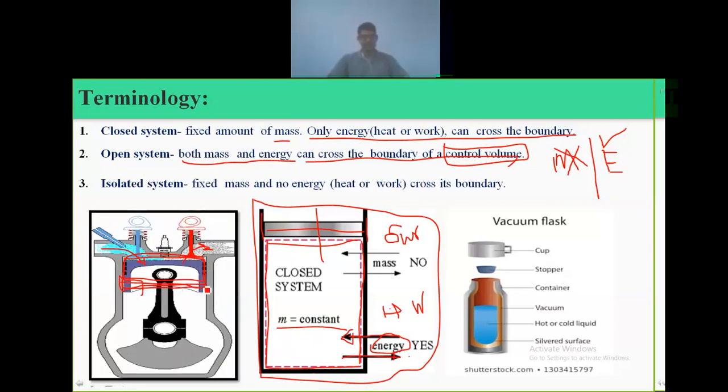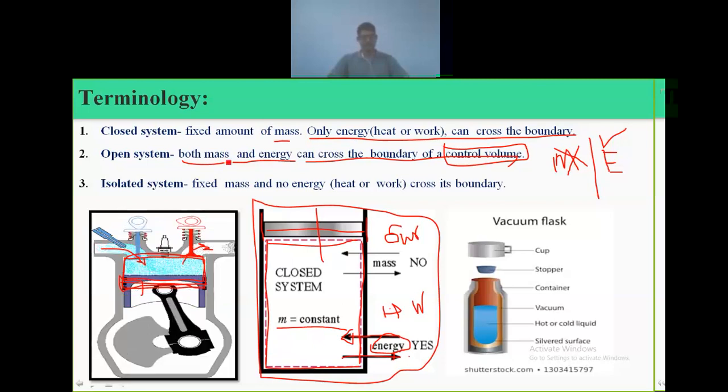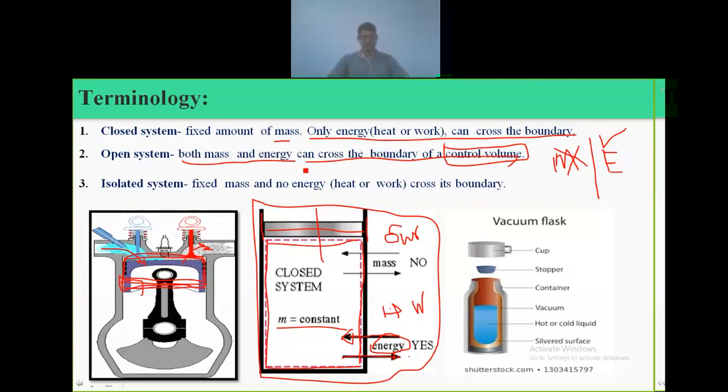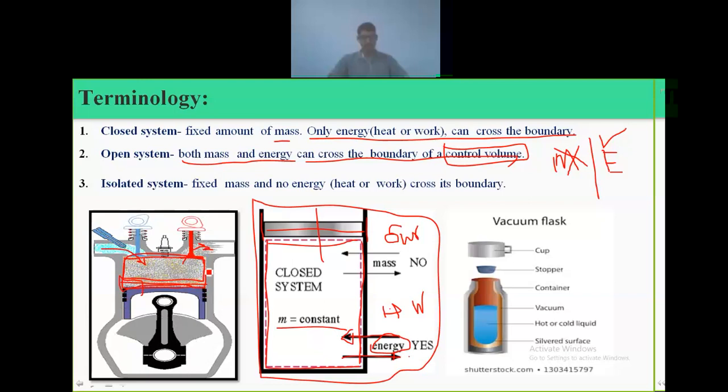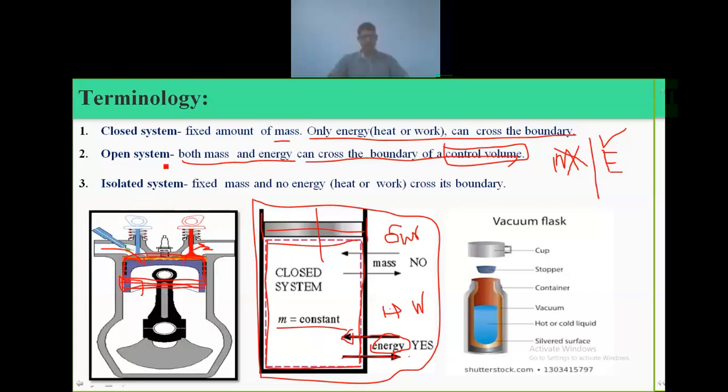In an open system, both mass as well as energy can cross the boundary of the system. That is called an open system. One example is this IC engine, an internal combustion engine, a petrol engine, diesel engine, whatever.